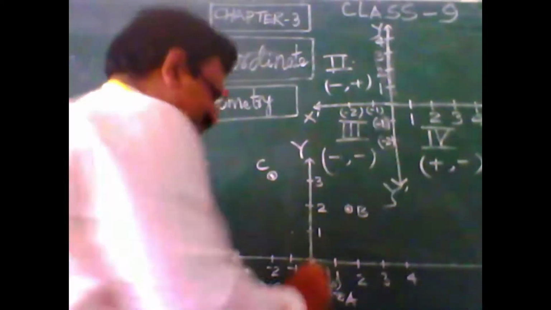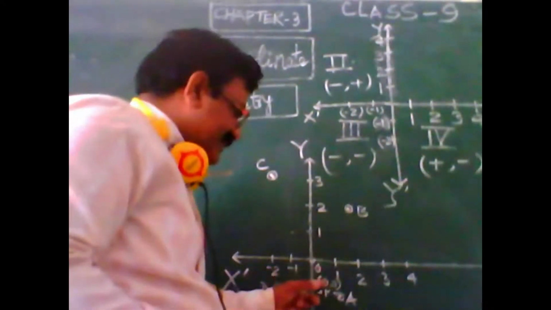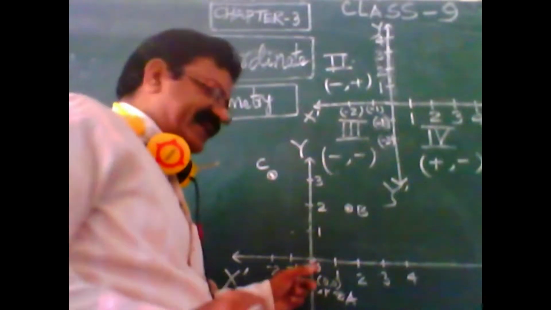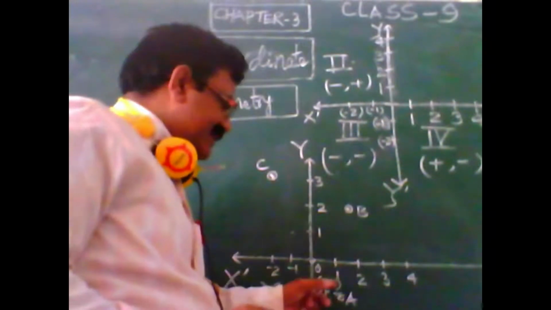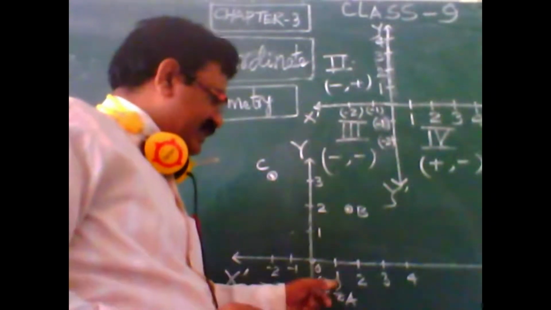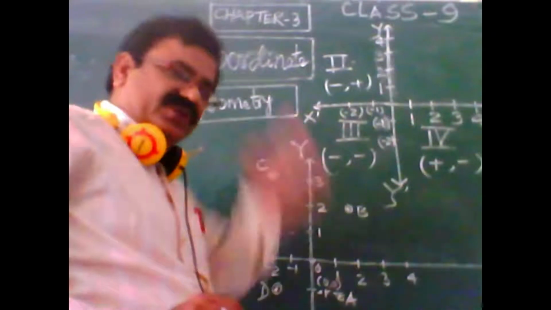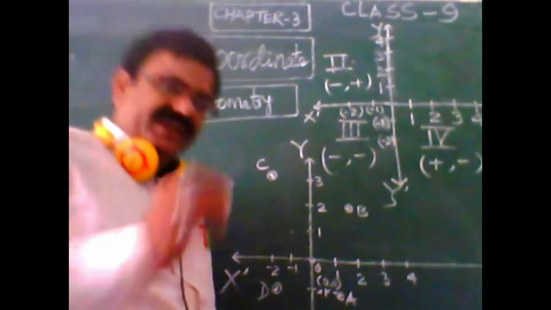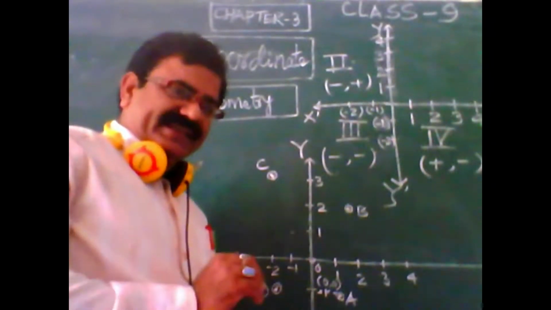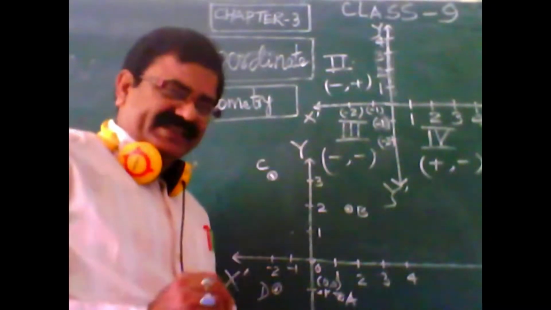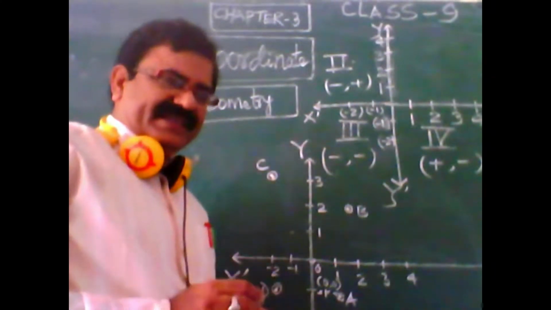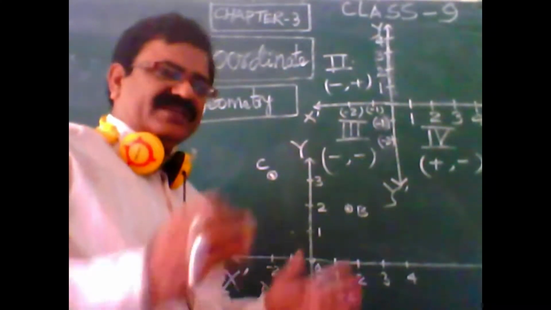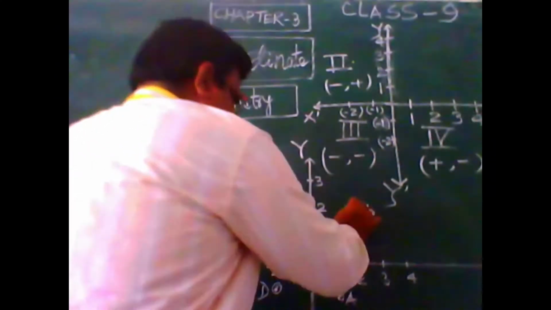So if anybody asks what is the x distance from that point, it is written first, and the y distance can be written as 0 also. So the distance in the x direction and the distance in the y direction are denoted by specific distances in a bracket, which is called a coordinate. As for example, you can see point B.